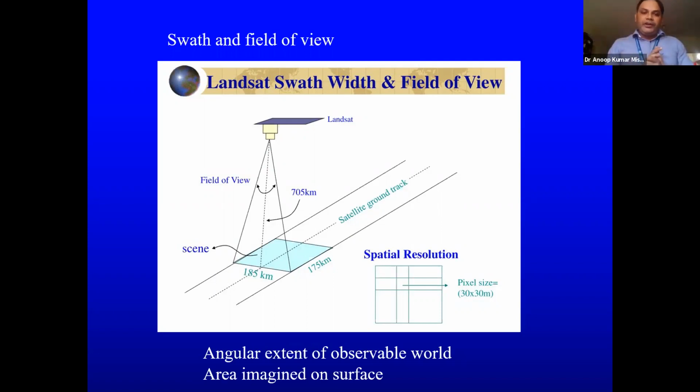So there is a difference between field of view and swath. Field of view is just angular extent, and the swath is the area imaged on the surface. And in that particular swath, we must have a scene. Suppose we are looking at someone. As I told you earlier, human eyes are also a natural sensor. So when we are looking straight, what is our angular extent, or what is our field of view?